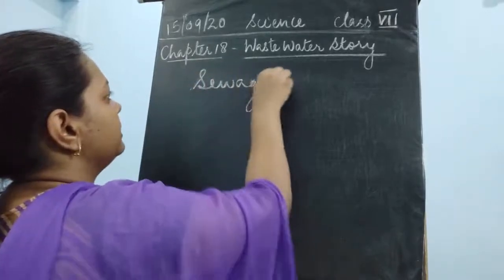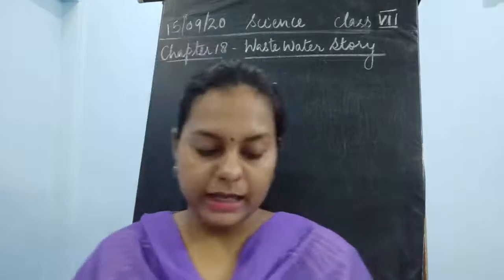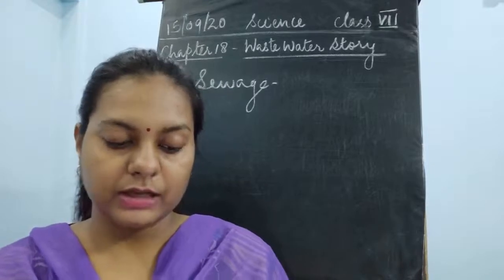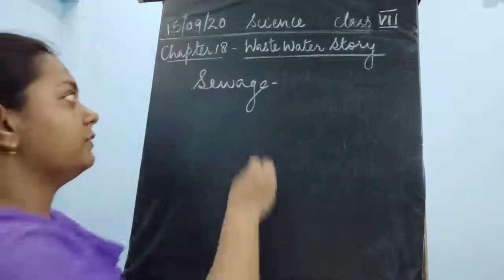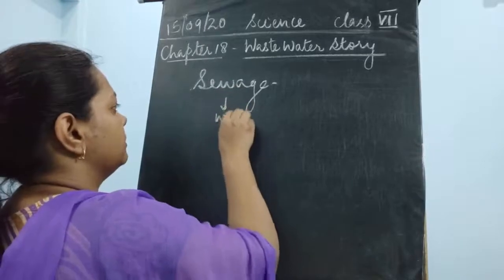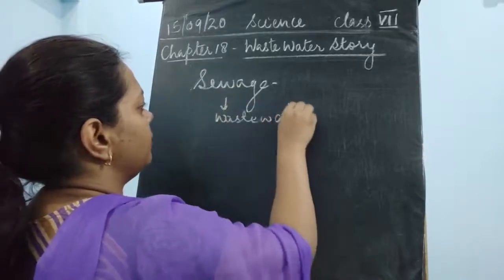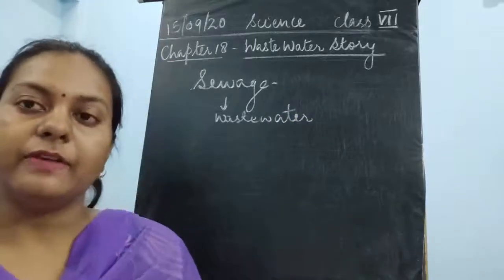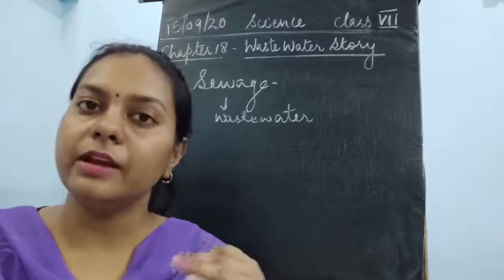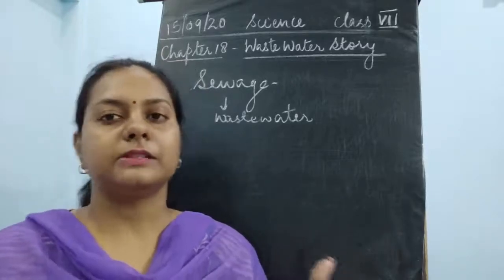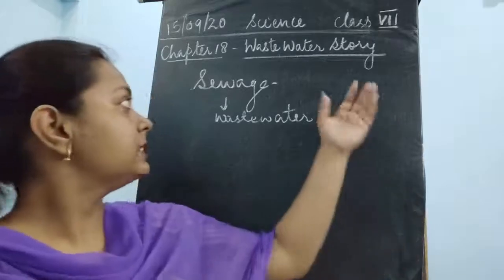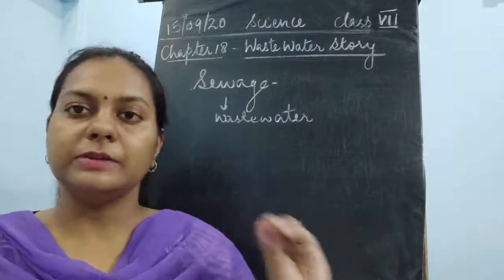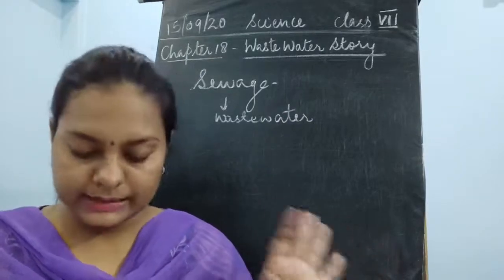Now, what do you mean by sewage? Sewage is the wastewater which is released from our homes, through a pipeline. It could be from our homes, from factories, from offices, from schools, anywhere wherever we are using water, it becomes dirty after using it. So all this becomes sewage. This is very easy to understand now: sewage is the wastewater which comes out from our domestic places.